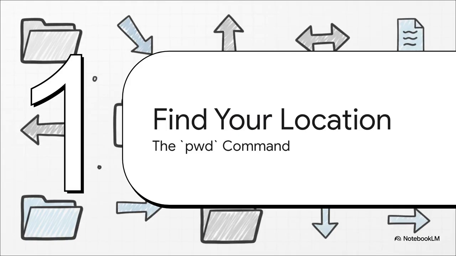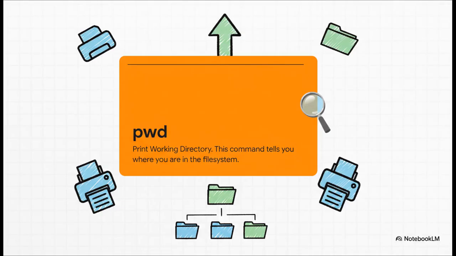Okay, first up, let's talk about our GPS, the pwd command. Before you can figure out where you're going, you have to know where you're starting from. pwd answers that one fundamental question: where am I right now? So what does pwd even stand for? It's Print Working Directory, and it does exactly what it says on the tin. It just prints your current location, your current folder, right there on the screen. No frills, no fuss, just the exact info you need.